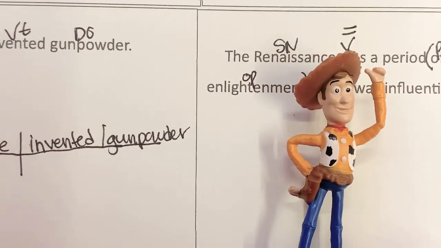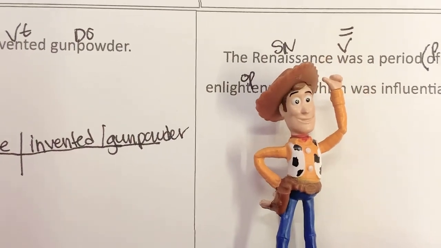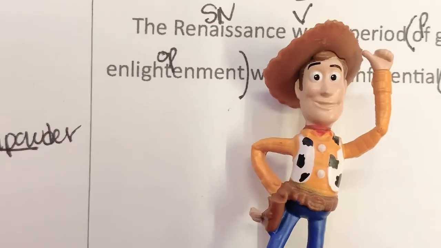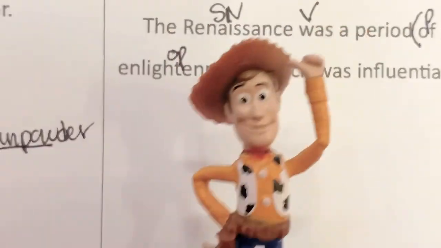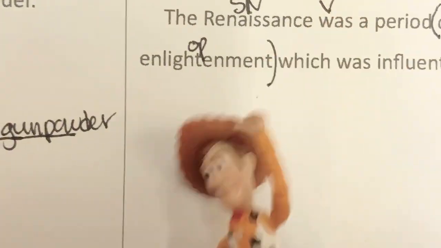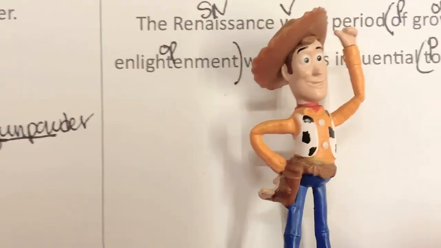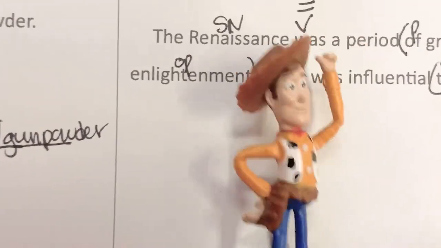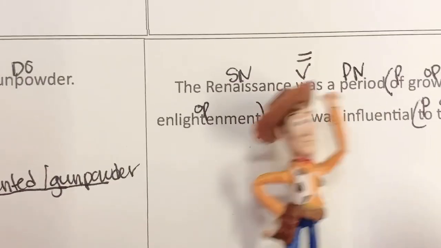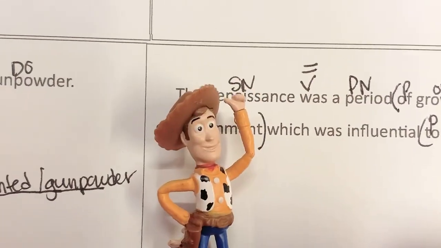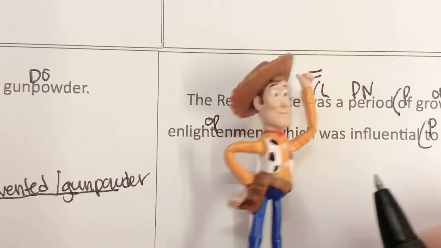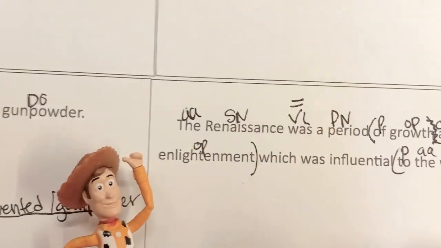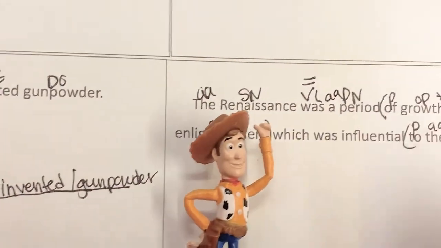It's going to be, drum roll, well, I should ask you, is it going to be a predicate nominative, which is a noun, or a predicate adjective, which is an adjective? Adjective, obviously. It's going to be this period, a noun or an adjective. Noun. So it's going to be predicate nominative, because it renames Renaissance. And it makes this linking. And so this is our equal sign. Renaissance equals period. The article adjective. Article adjective. Very good, my friends.